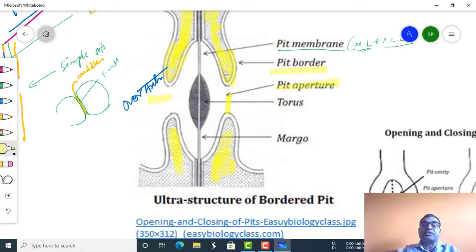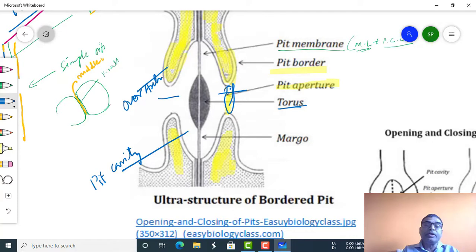in adjacent cells. If you see here, this is an adjacent cell, and this is another adjacent cell, and in the center a torus is formed. This torus is formed at the pit cavity. So there is the pit membrane, then the pit aperture, and this is a portion of the pit aperture.